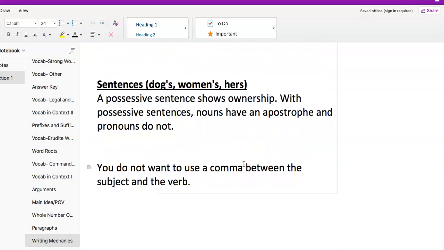Where are my sentences at? We've got two more things here with sentences. A possessive sentence shows ownership. So what does that mean? With possessive sentences, nouns have an apostrophe and pronouns do not. Let me say that again. With possessive sentences, nouns have an apostrophe, pronouns do not. Let's look at an example.